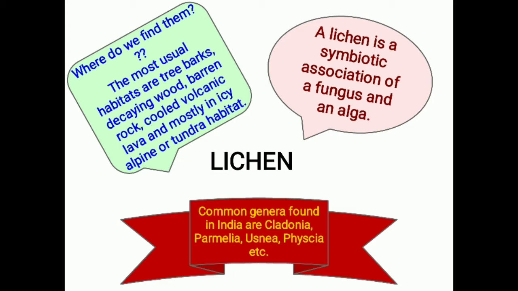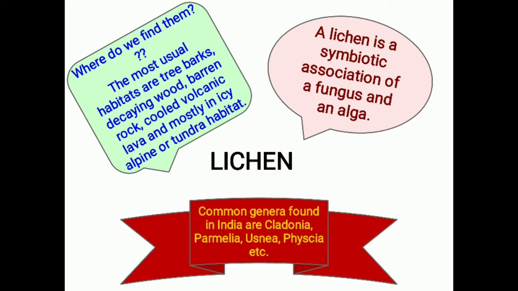The alga belongs to the plant kingdom and therefore has photosynthetic pigment, and with its help can prepare its own food. In this way, these two different organisms come together and live together, and that forms an association which is called lichen.